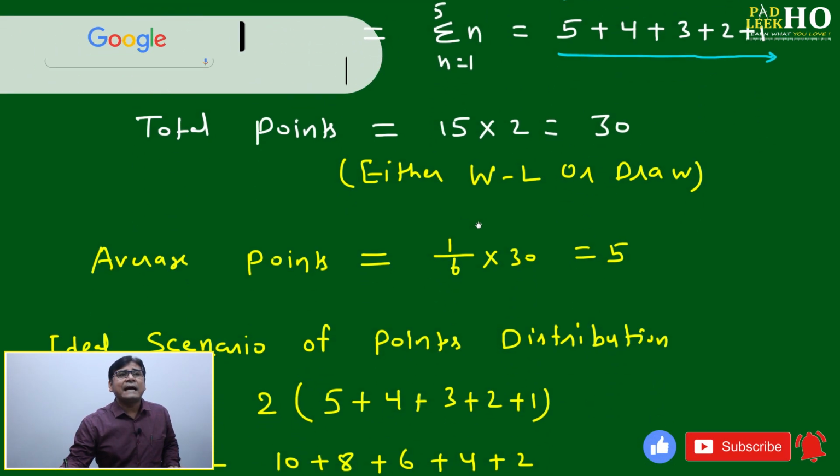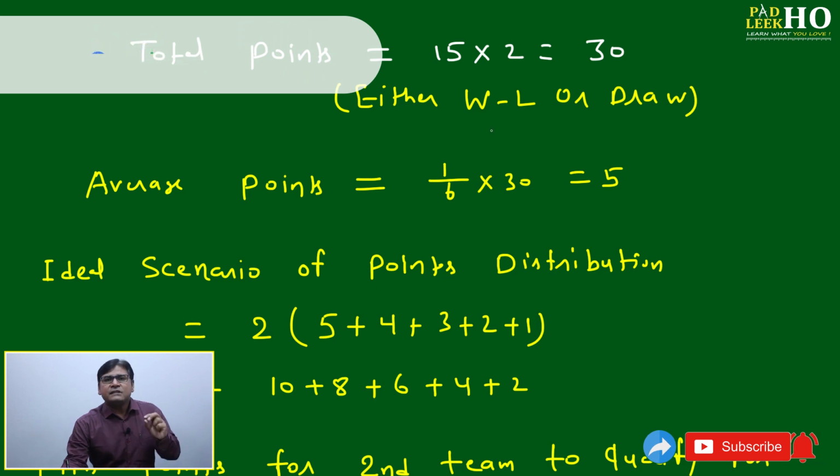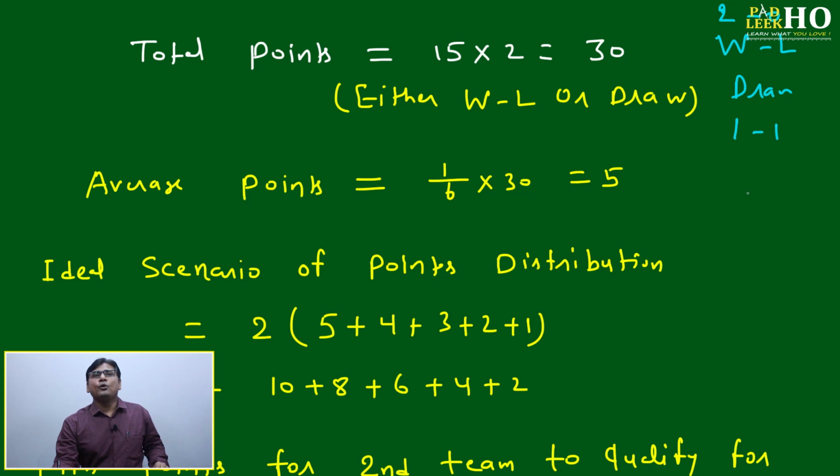Then here total points can be possible, because you have to care about one thing immediately during the reading of the caselet: a match can have only two possibilities, either win-loss or draw. Only two possibilities. Draw may be based on rain or anything, we don't know, or based on the performance or the score, whatever it is. But in a draw also, both teams get 1 and 1 point, so 2 points will be distributed. Either it is a draw or a win, it will be distributed 2-0. Whichever result comes, win-loss or draw, points will be distributed only 2.